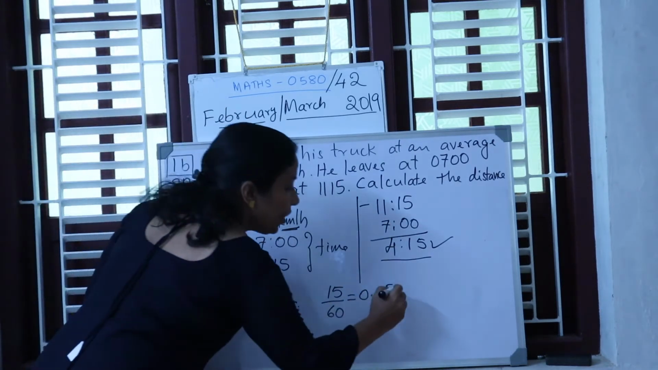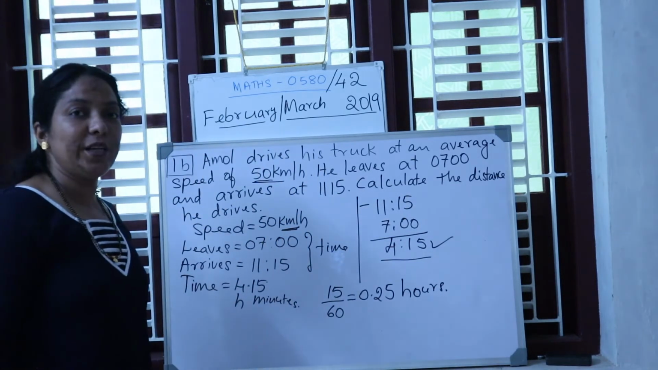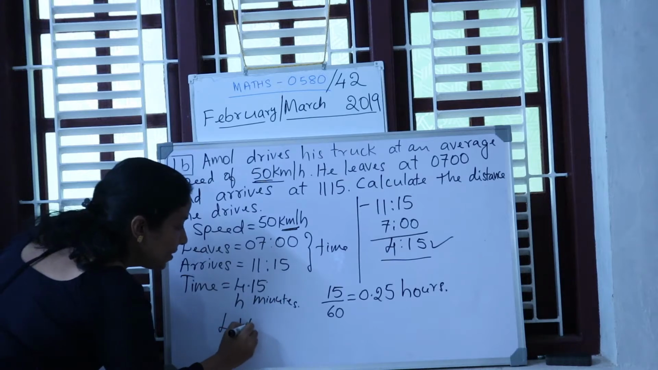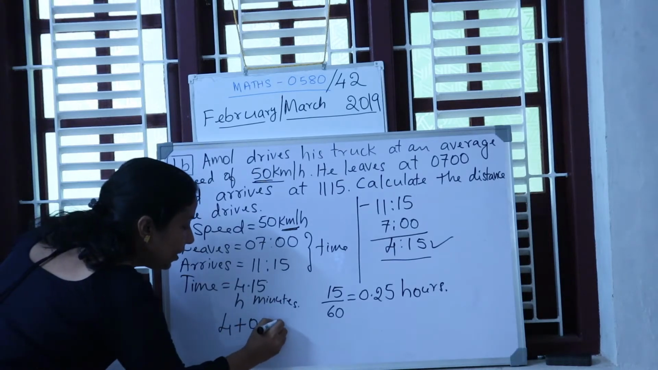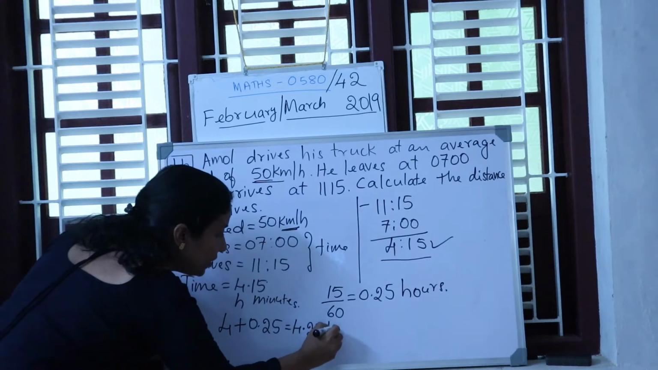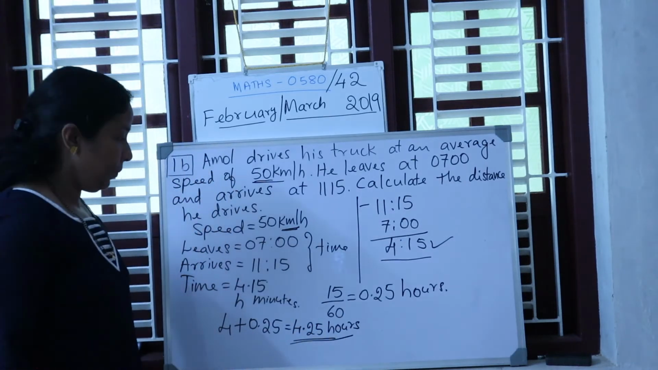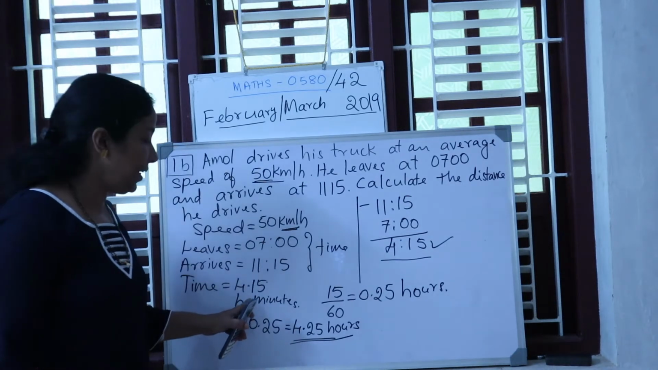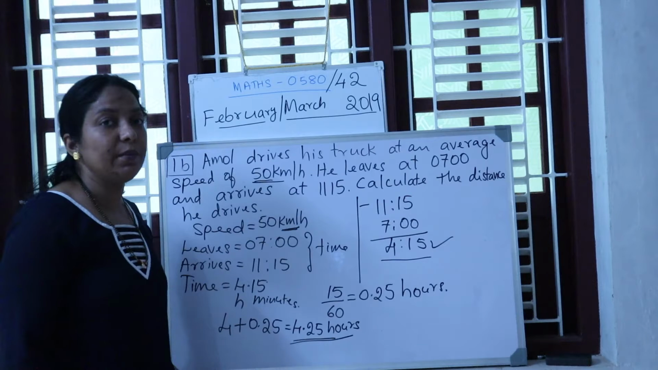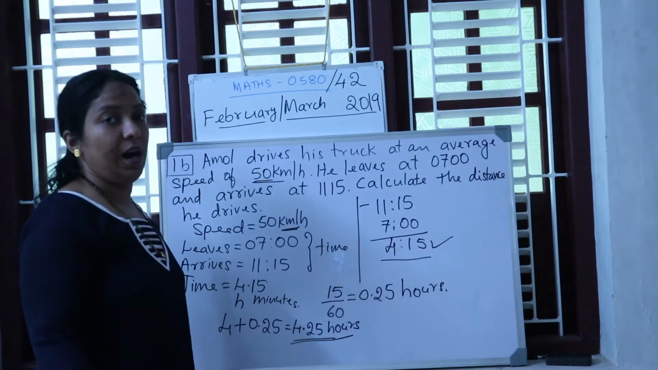Correct? So this much hours you will get. So what is the total time taken then? That is 4 plus 0.25, that is equal to 4.25 hours. Okay, this is the main step you have to remember, because most of the students forget to convert minutes to hours. Never keep minutes terms or second terms. Everything must be converted into hours.